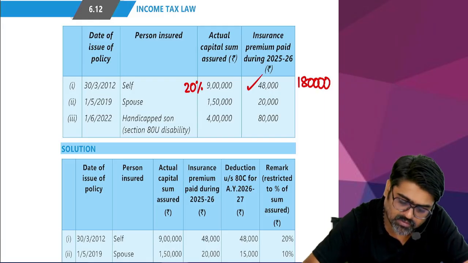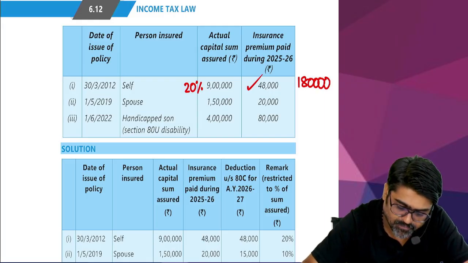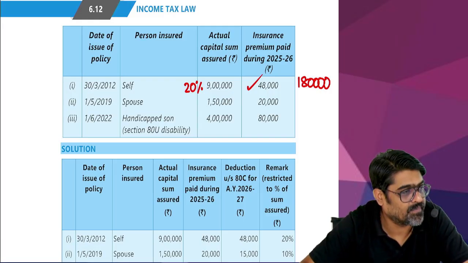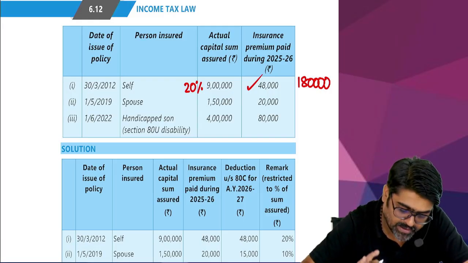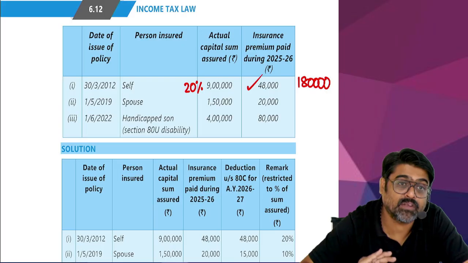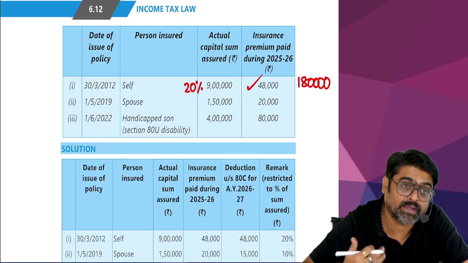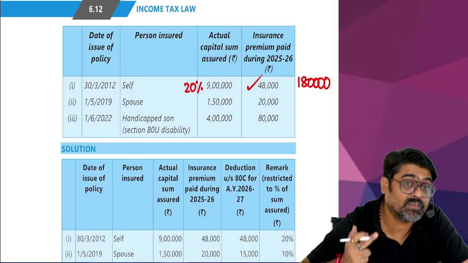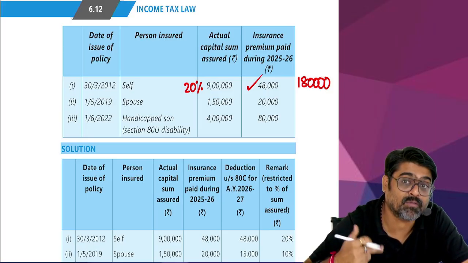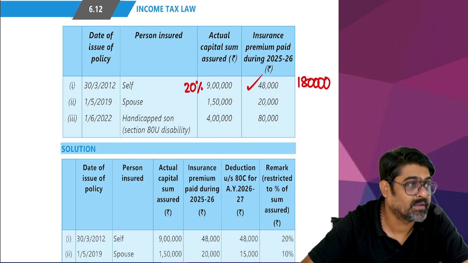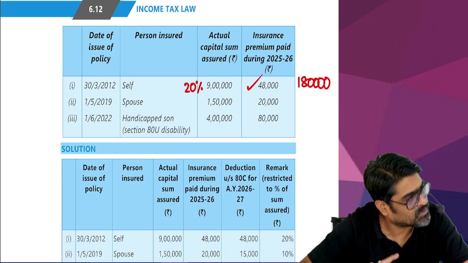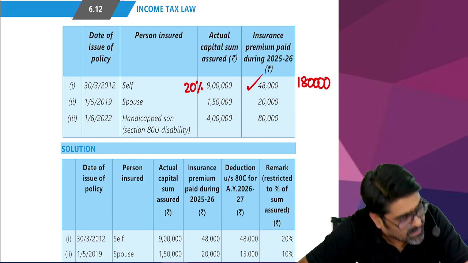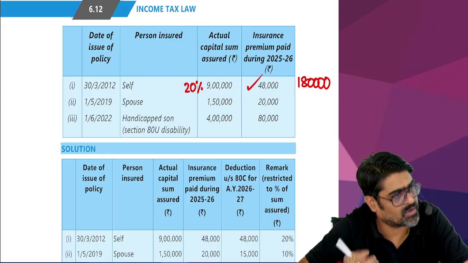Yes. What was the capital sum assured? 1,50,000. And when the policy was taken, check. 1st May 2019, meaning policy is taken on or after 1st April 2012. On that policy, maximum 10%. But if the policy is taken for a handicap on or after 1st April 2013, then maximum 15%. Spouse is a handicap. Have they told you? Meaning spouse is a normal person.